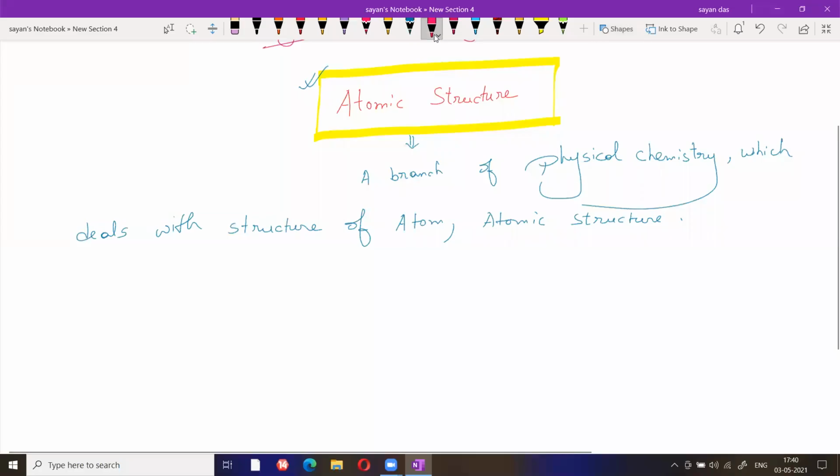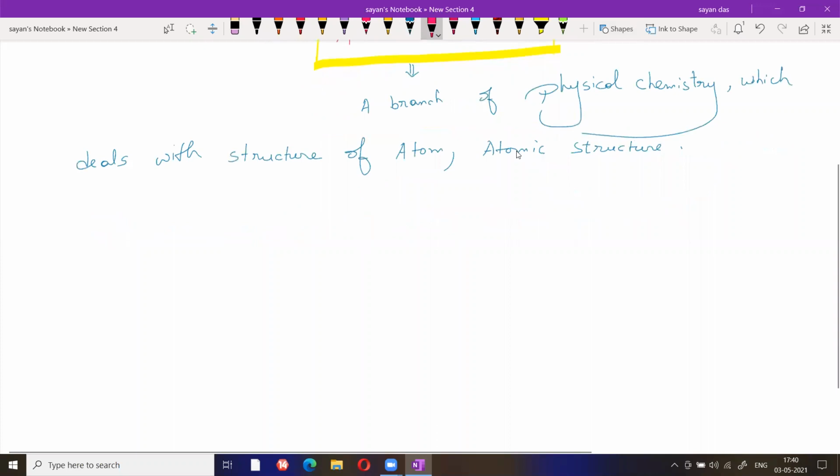Now, for atomic structure, what are the subtopics of this chapter? First, you have to learn what subtopics we have to cover in this chapter. If you go through the subtopic part, the first subtopic is basically DAT. DAT is a short form of Dalton's atomic theory. DAT is not present in any books. This short form only I used. Dalton's atomic theory.